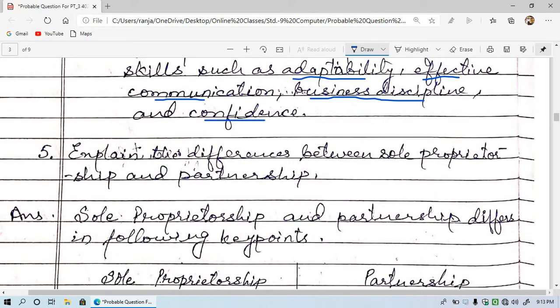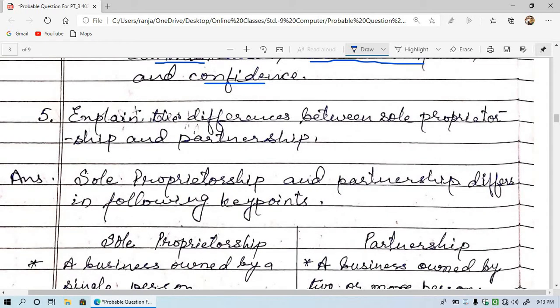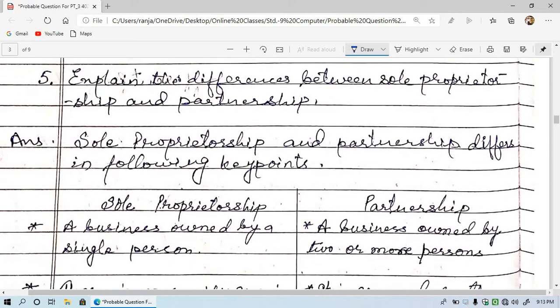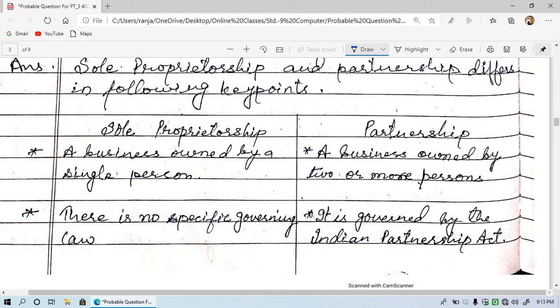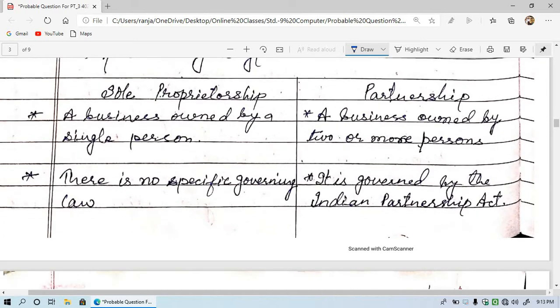Now let's see question number 5, that is, explain the differences between sole proprietorship and partnership. Sole proprietorship and partnership differ in the following points. Let's see the points one by one. This is a very good way to write the differences side by side, but you can also write in paragraph form. Sole proprietorship. In sole proprietorship, a business is owned by a single person, means here one person is the owner, but